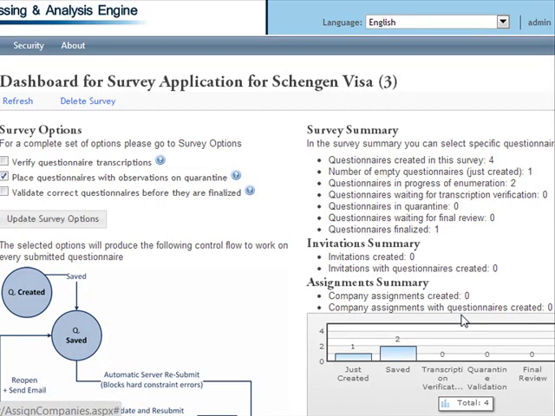We have already started this survey and have filled out a few questionnaires. We can see that in the survey dashboard. You can see that we have 4 questionnaires created: just 1 recently created, 2 are in progress of enumeration, and 1 has been finalized.